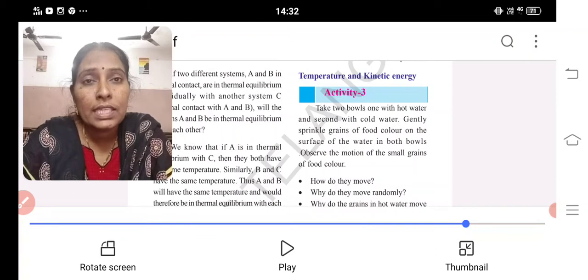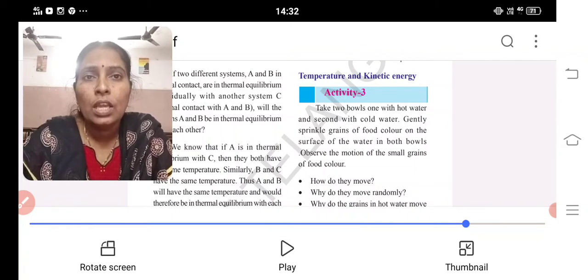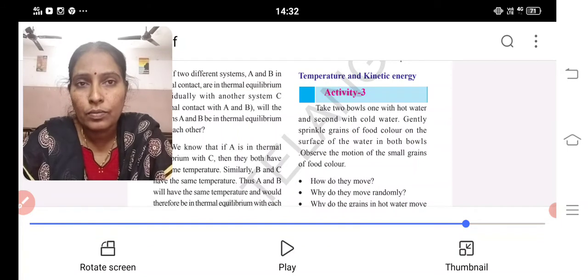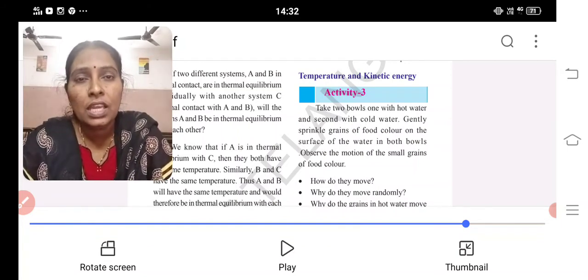And what is heat? Heat is a form of energy that transfers from a higher temperature body to a lower temperature body until both reach equilibrium.